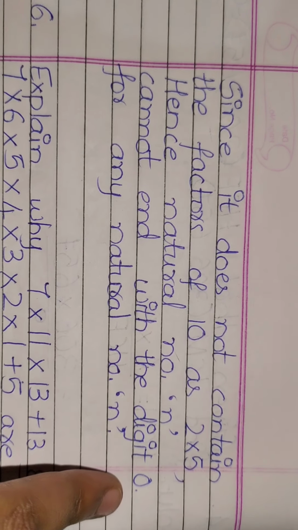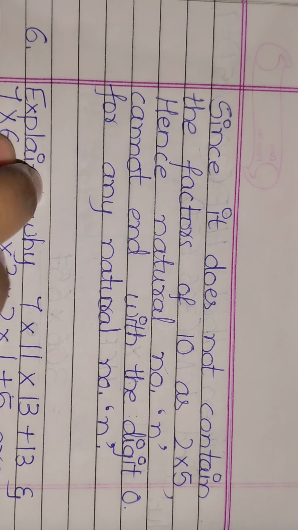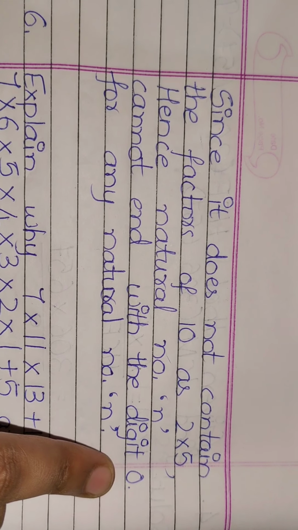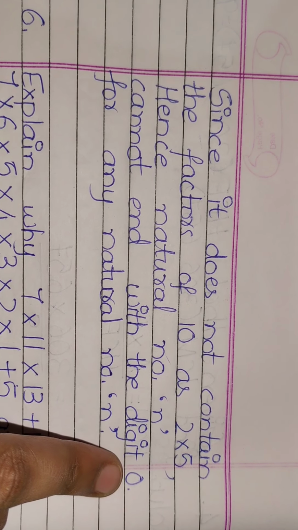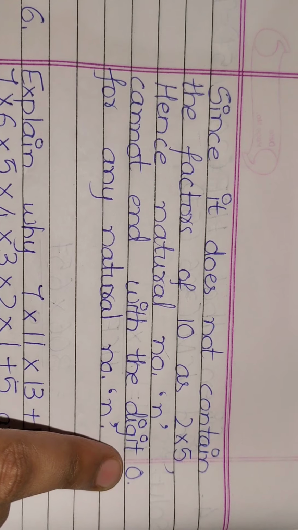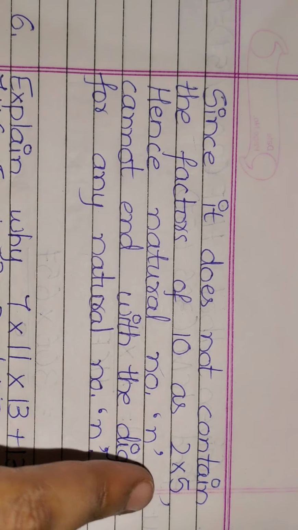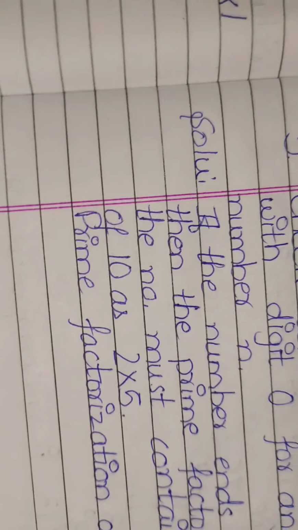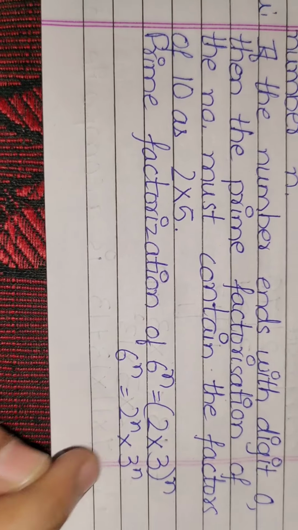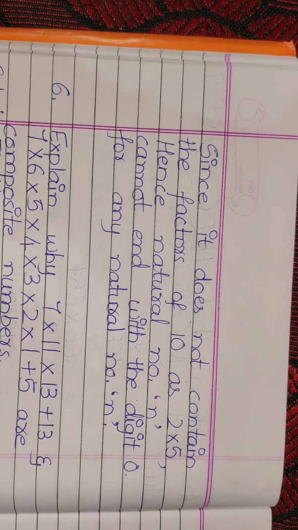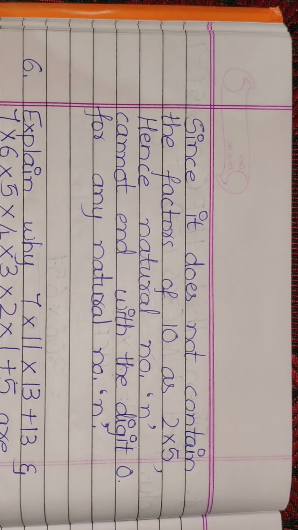If you tell that it should end with 0, you can clearly tell that it will not end with 0, because the factors of 10 are 2 5s are 10. We didn't get any 2 into 5. Instead we got 2n into 3n. So we can conclude that 6n cannot end with the digit 0 for any natural number n.